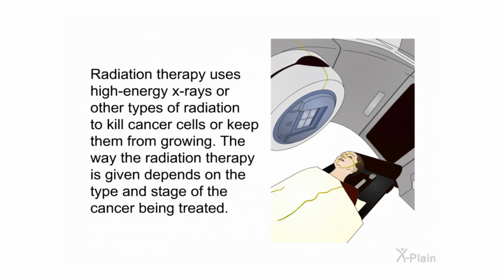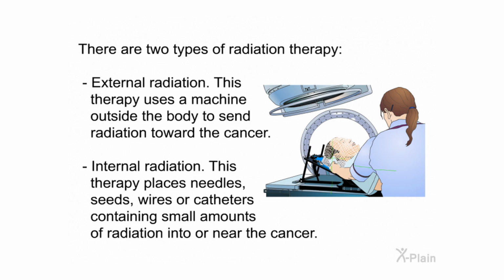Radiation therapy uses high-energy X-rays or other types of radiation to kill cancer cells or keep them from growing. The way the radiation therapy is given depends on the type and stage of the cancer being treated. There are two types of radiation therapy. External radiation: this therapy uses a machine outside the body to send radiation toward the cancer. Internal radiation: this therapy places needles, seeds, wires, or catheters containing small amounts of radiation into or near the cancer.